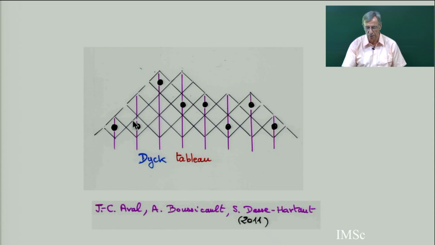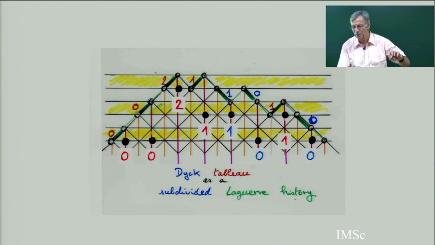See, here, there are 2 possible choices. So it's a choice of a point in each of these purple columns. And this is called a Dyck tableau: Dyck path plus this choice of points. And the number of such Dyck tableaux is n factorial. It's another coding of permutation. There is a bijection between Dyck tableau and permutation. But Dyck tableau is a way to look at the subdivided Laguerre history without splitting in 2 different Hermite histories.